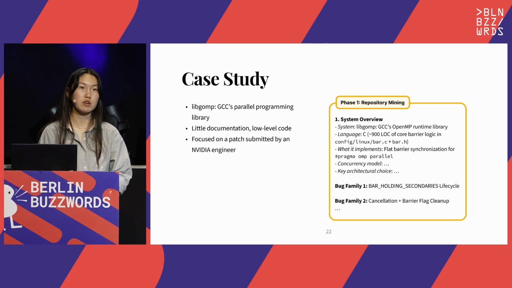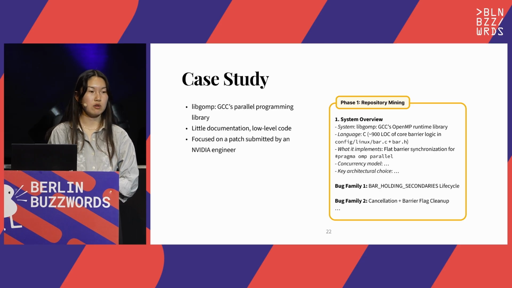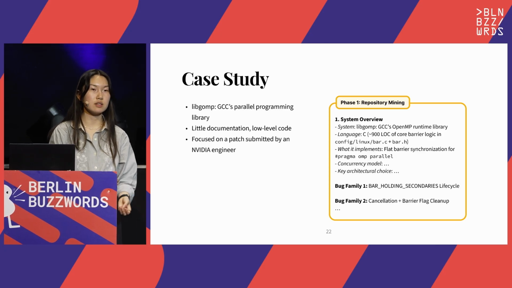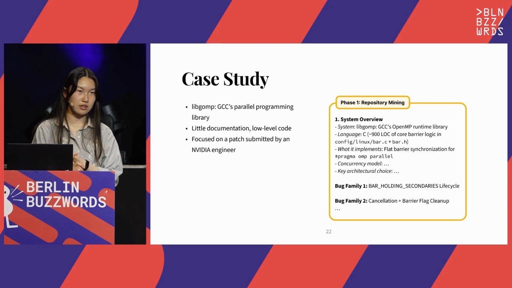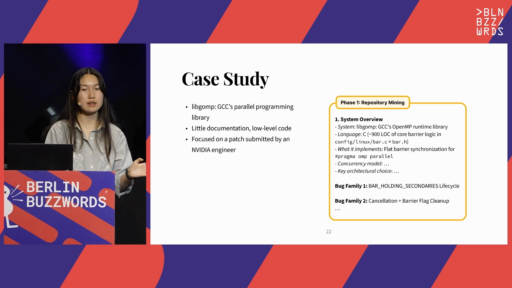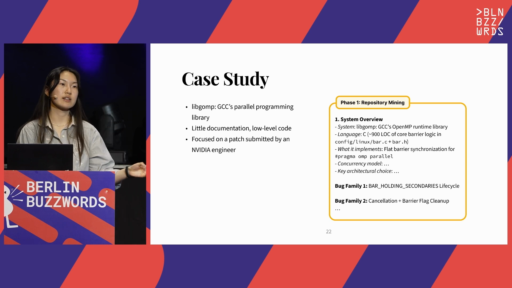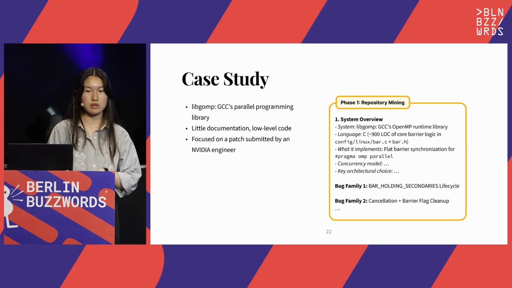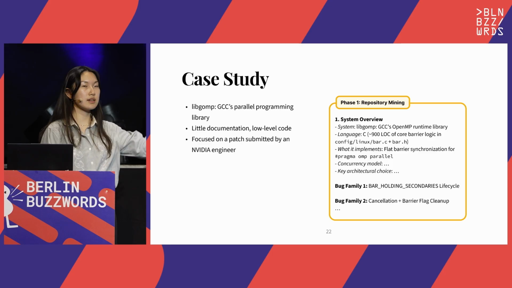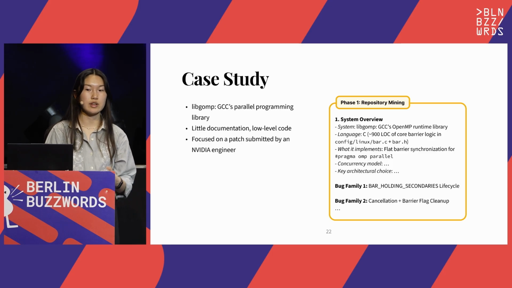And so to make this workflow more concrete, let's walk through a case study with the libgomp project, which is GCC's parallel computing runtime. Usually, libgomp is called by compiler-generated code, so it's very low level, has very little documentation, and is a concurrent system. So this is a challenging target. So for more context, we had an NVIDIA engineer submit a patch to libgomp, which we directed Specula to focus on. And on the slide here is an excerpt of the modeling brief from phase 1.